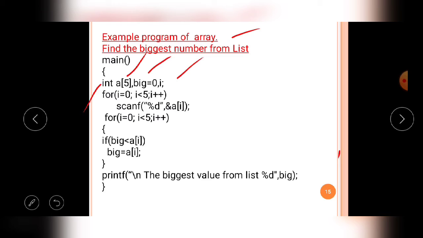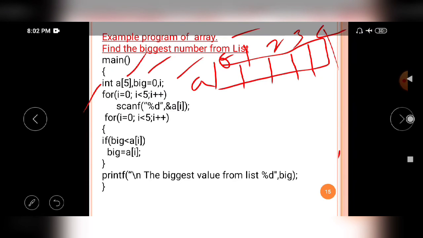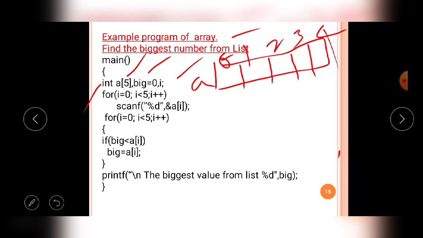Now when this line is executed by the compiler, in the random access memory, RAM, the array variable a is declared with the size of 5, that is a of 0, a of 1, a of 2, a of 3, and a of 4. These are the index numbers of the array.